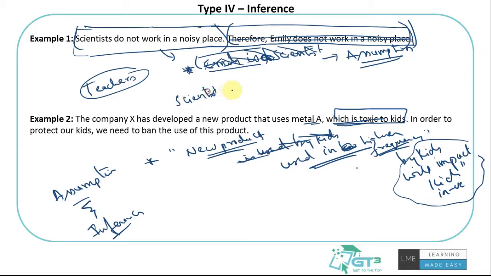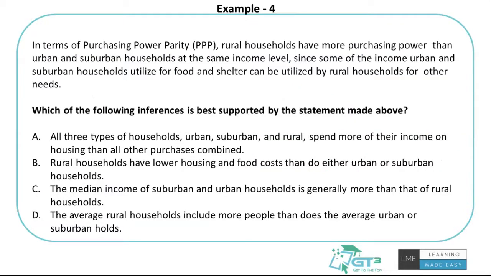right, scientists prefer to work in silent places. This could be a decent inference because they do not prefer to work in noisy places. So I can say scientists prefer to work in silent places. Right, that could be a better inference. But it's okay. As I said, just make sure that you do not get confused with assumptions and inference. Let's get to a question to clarify that.